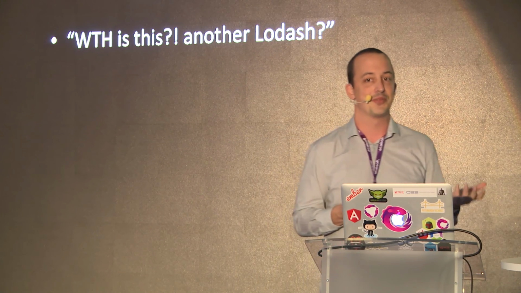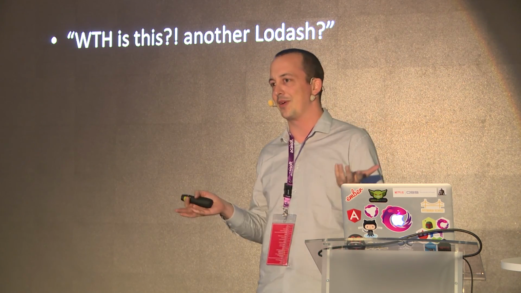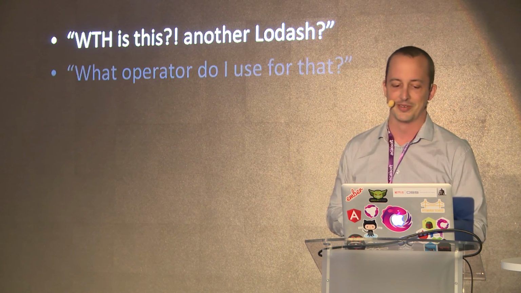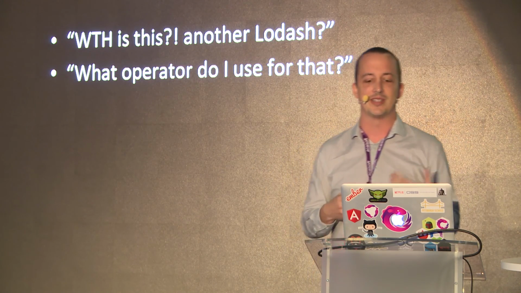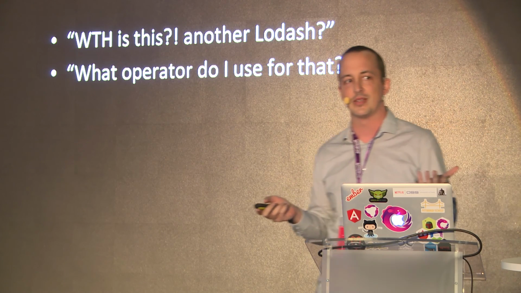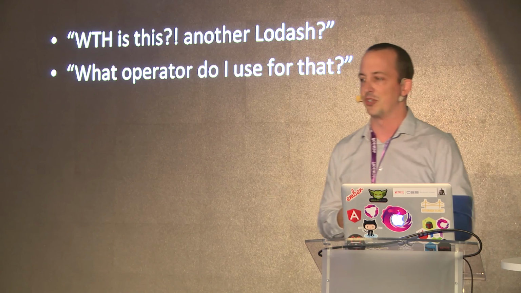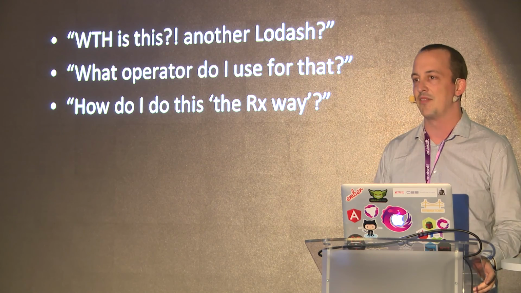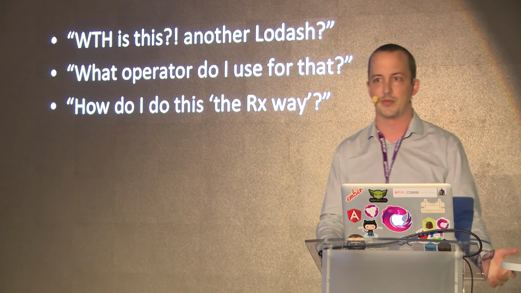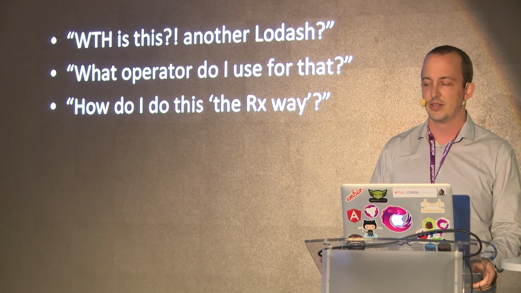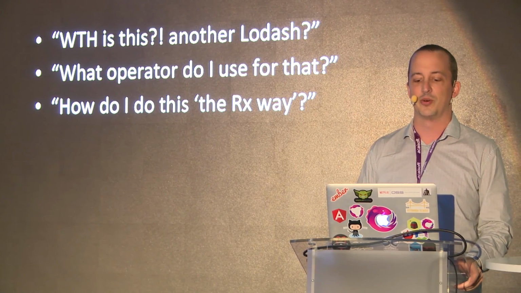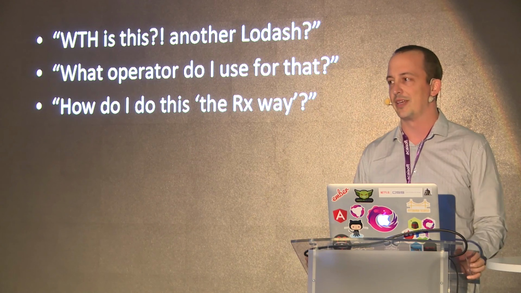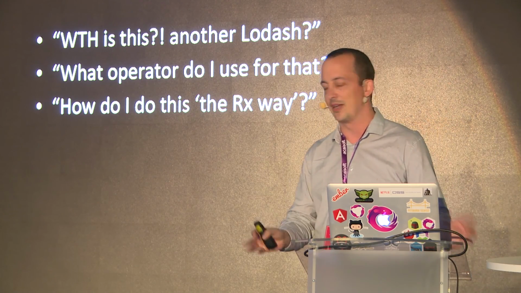So when I first saw RxJS, when I first started using it, the questions I asked. The first one I asked was, what the hell is this? Is this another Lodash? Like, why do I need this? Because it's what it looked like when I saw it sprinkled into code. And then after I got into it, there was the, what operator do I use for this? Like, what function on Observable do I want to use to do this fancy thing? And then, of course, because I came from an Angular background, I've actually worked with almost every major framework now. But people talk about the Angular way, and so I thought to myself, well, how do I do this the Rx way? Like, what's the reactive programming way to handle this stuff?